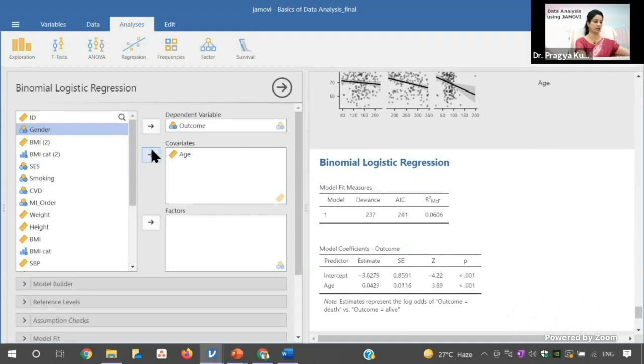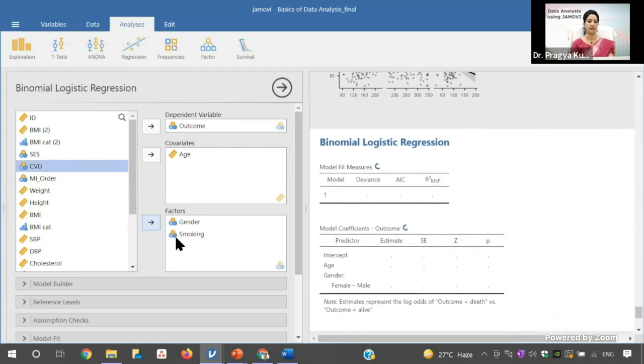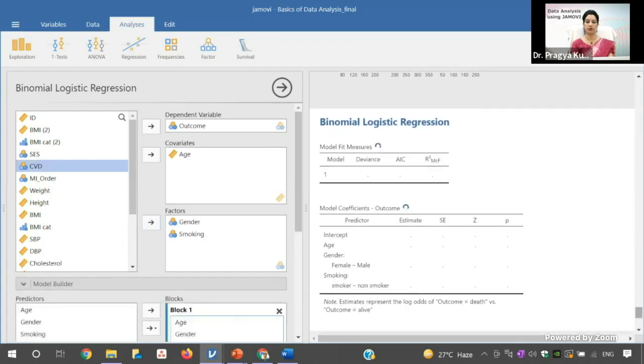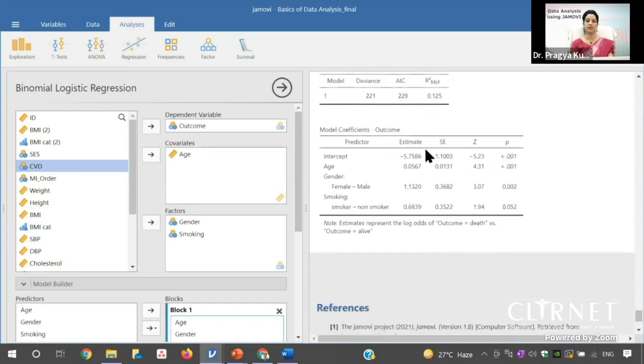So the factors are gender and smoking status. I will move gender and smoking status to the factor box. And then you can see there is an option of model builder. In that model builder, already you can see the estimate, the standard error, the Z value, and the P values.